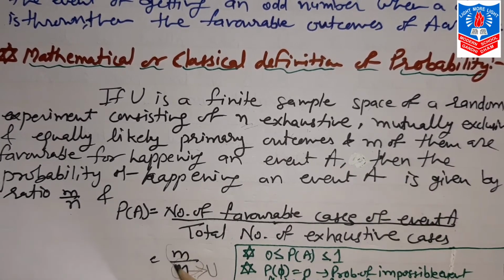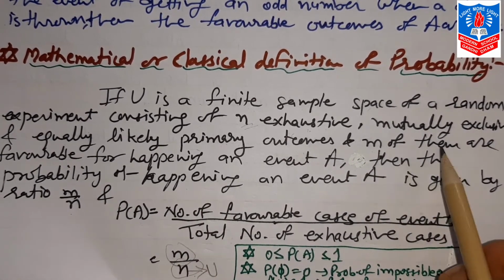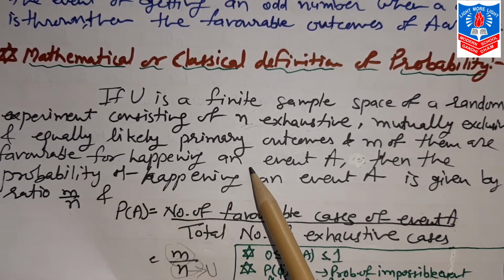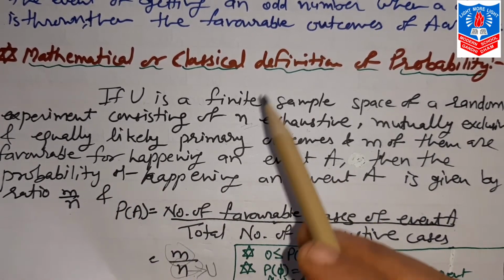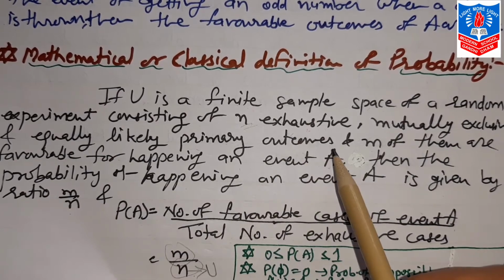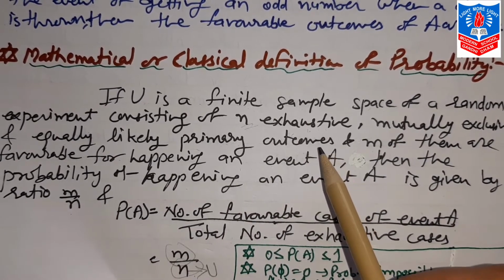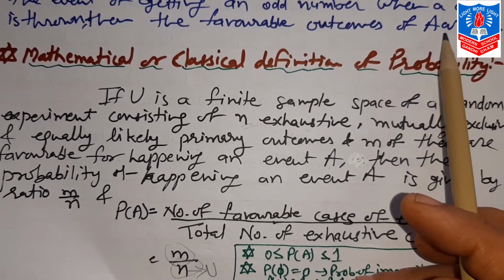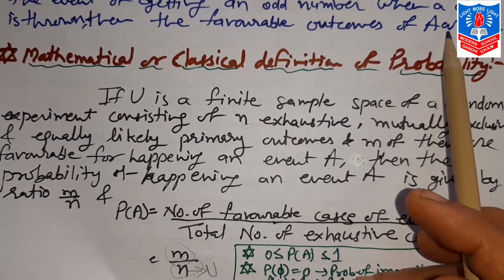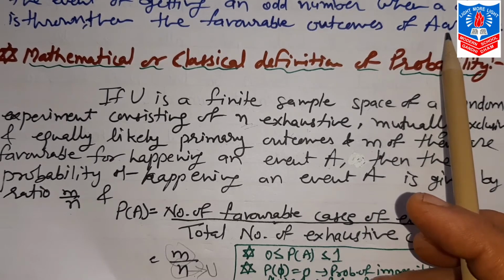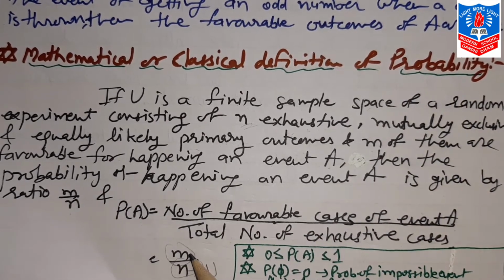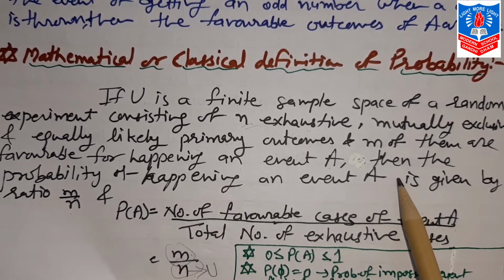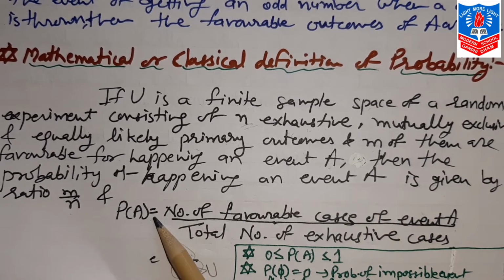And m, the numerator, is the number of them favorable for happening an event A. Just now we discussed favorable outcomes, like odd numbers 1, 3, 5. Now this we decide in advance, what will be event A, that is the favorable outcomes, that will be m. That is known as probability.